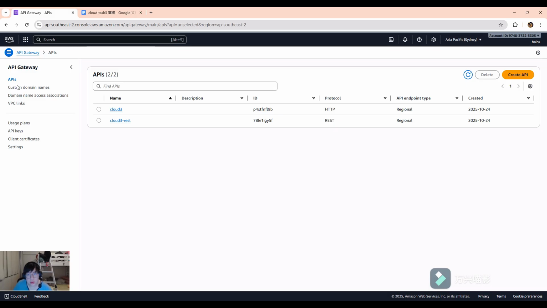So now you have two API types: Cloud free and Cloud free REST. The first one is my first version, which is an HTTP API, but it can't do flow control. So we can only use the REST API, because the REST API can do flow control.